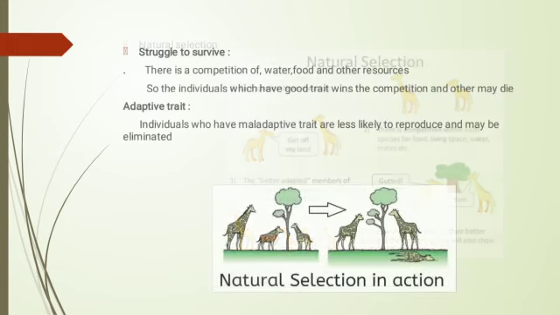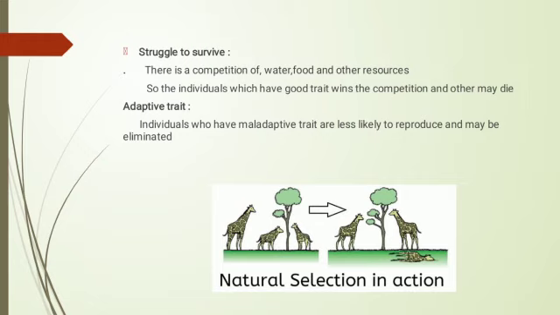The next one is struggle to survive. There is competition for water, food and other resources, so individuals who have good traits win the competition for food, space and other resources and can survive easily because they adapt themselves to their environment. The next one is adaptive trait. Individuals who have a maladaptive trait are less likely to reproduce and are easily eliminated from nature. These are all about the theory of natural selection.